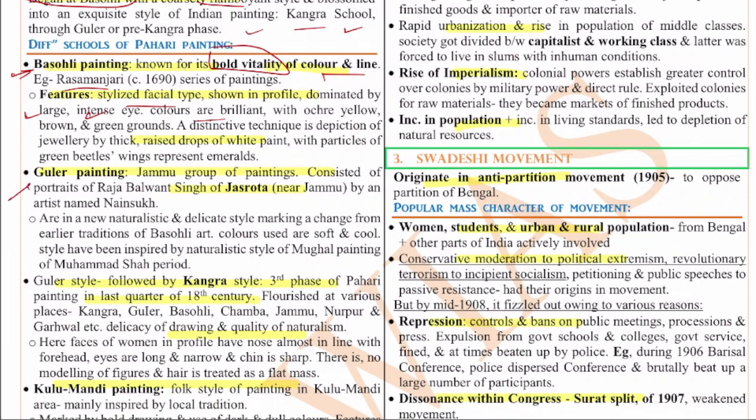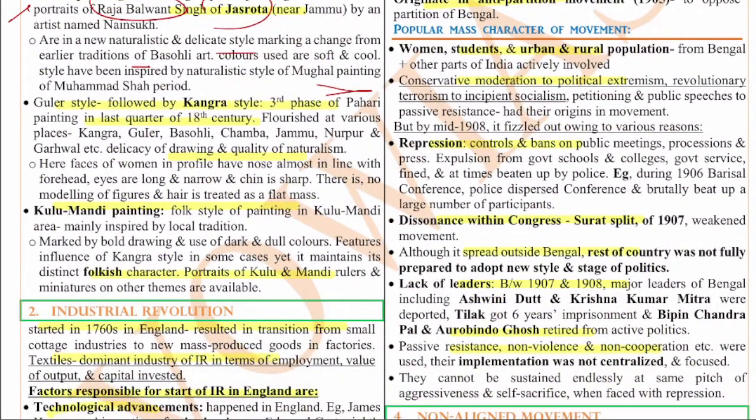Next, the Guler painting. Guler paintings are part of the Jammu group of paintings, and consisted of portraits of Raja Balwant Singh of Jasrota by an artist named Nainsukh. They are in a new naturalistic and delicate style, marking a change from the earlier tradition of Basholi art. The colors used are soft and cool, and the style was inspired by the naturalistic style of Mughal paintings. And the Guler style is followed by the Kangra style.